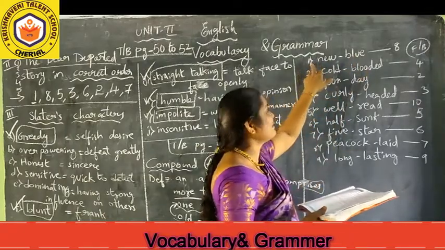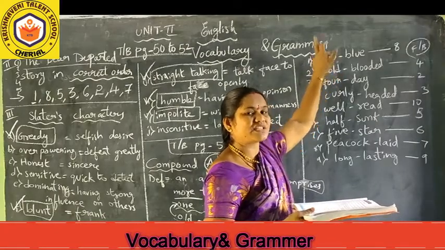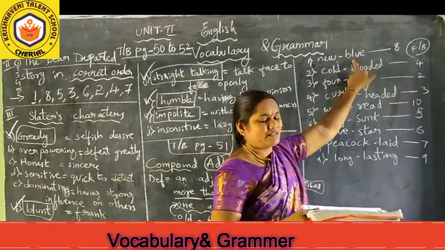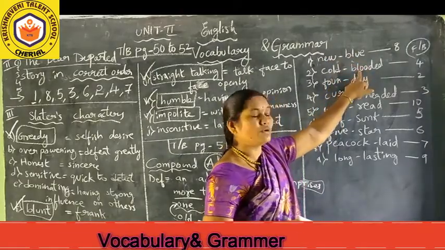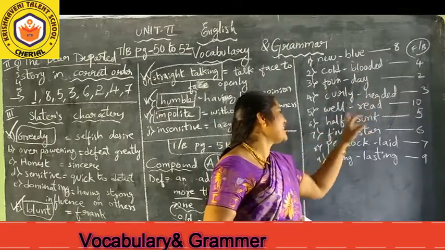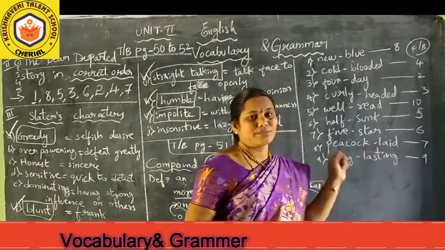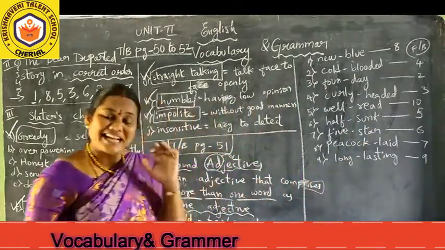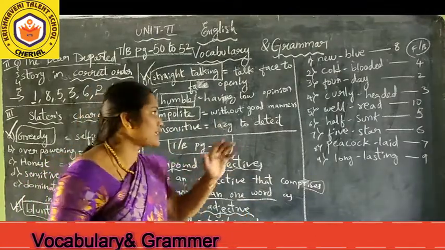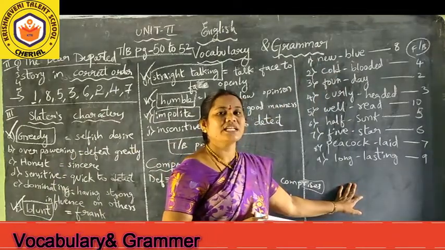So new-blue is the first one. Second one, cold plus blooded, cold-blooded. Then four-day, curly-headed, well-read, half-sunk, 5-star, peacock-laid, long-lasting. So please write it down. And regarding these same compound words he has given, by using these compound words we have to fill the blanks in page 52.